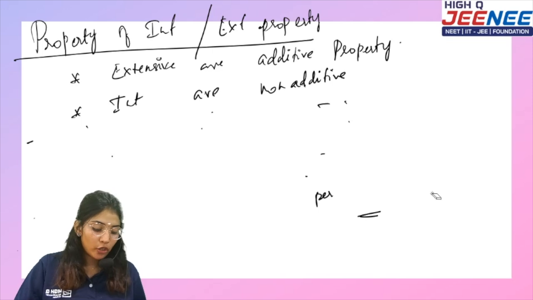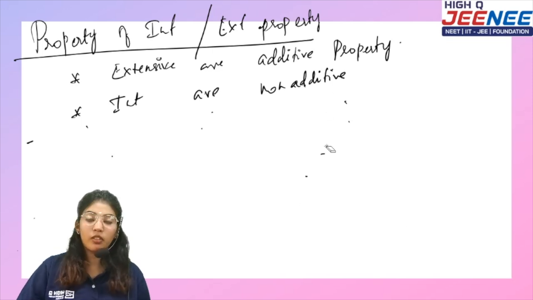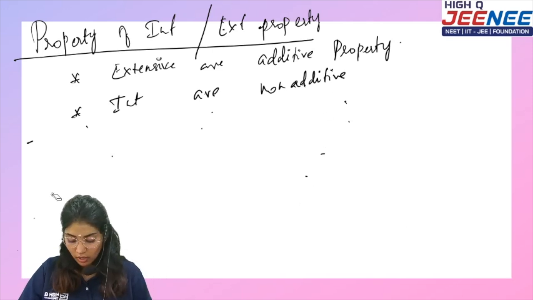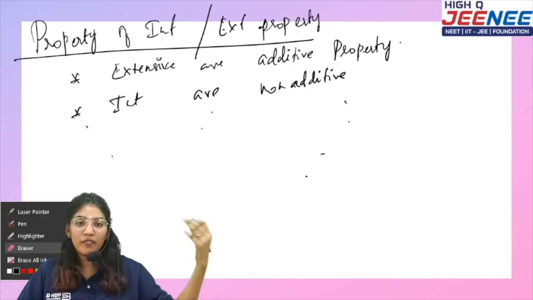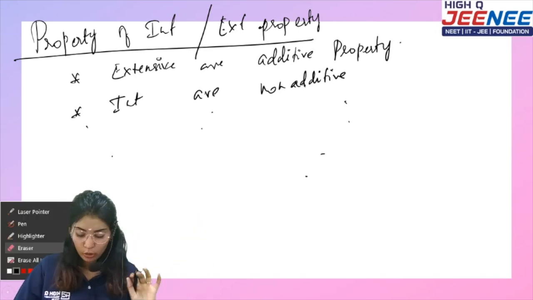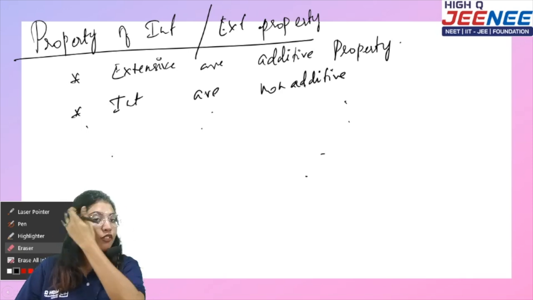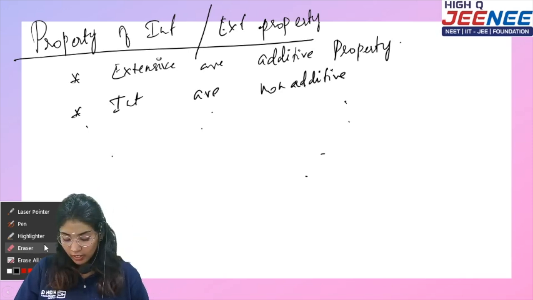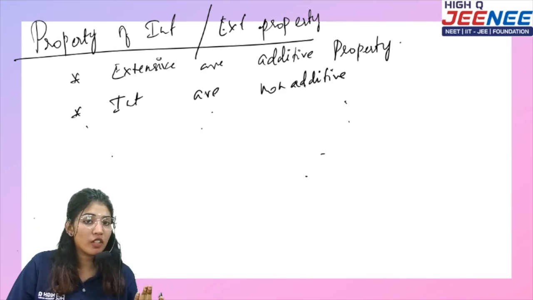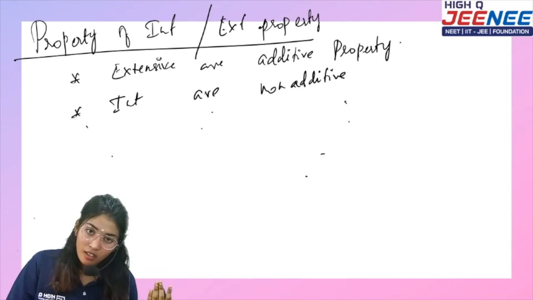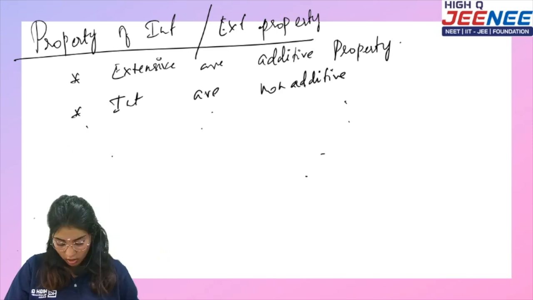Let's say you are going to a shop to buy some clothes. You ask, sir, what is the price for 10 meters? Then he tells you the price of 1 meter is 50 rupees. Then you ask him the price of 10 meters. So the price of 10 meters is going to be 500, right? So, 1 minute. What happened?